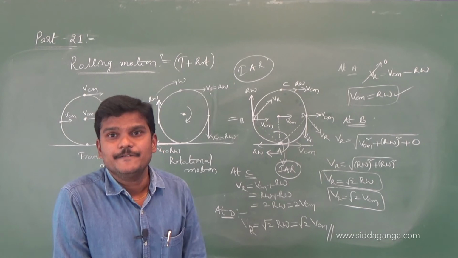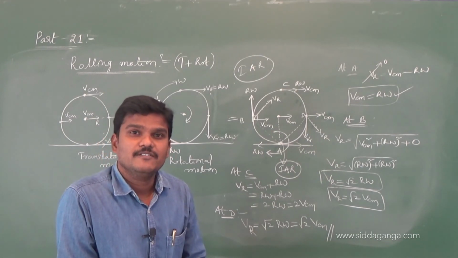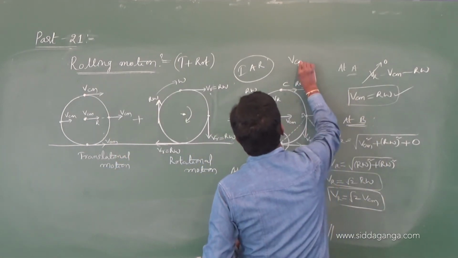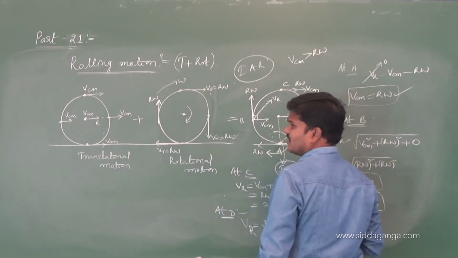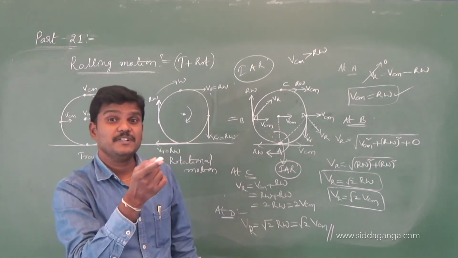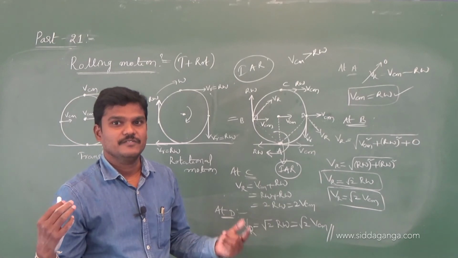Keep in mind, VCM equals r omega is the condition for a body rolling without slipping. If VCM is greater than r omega, then the body slips forward. VCM is more. If VCM is less than r omega, the body slips backward.